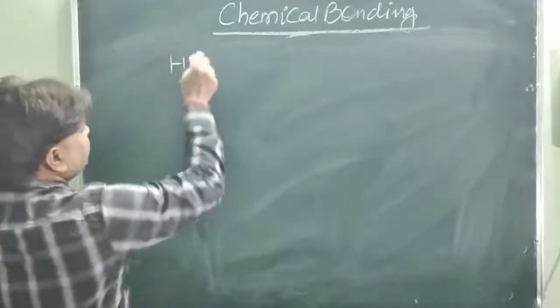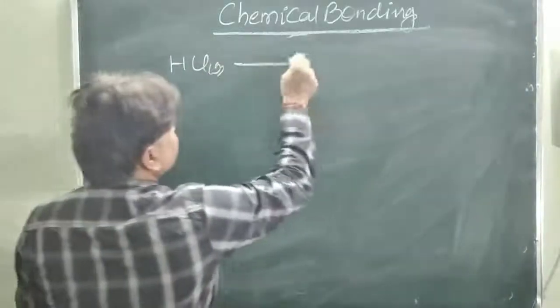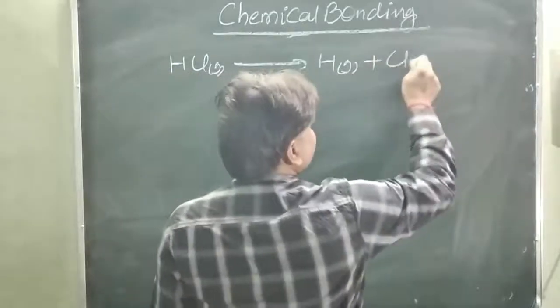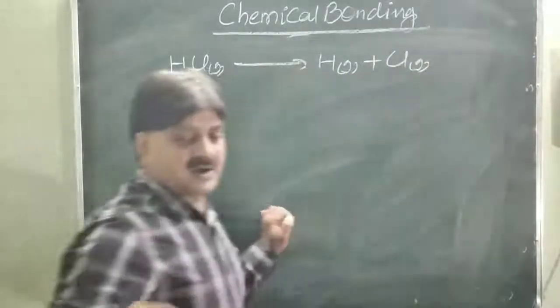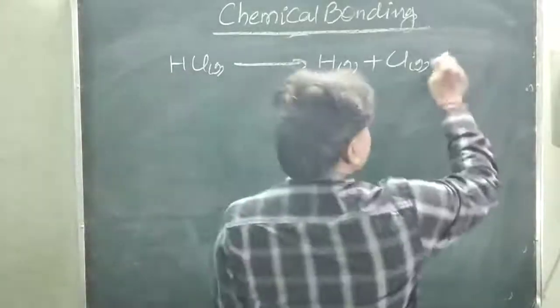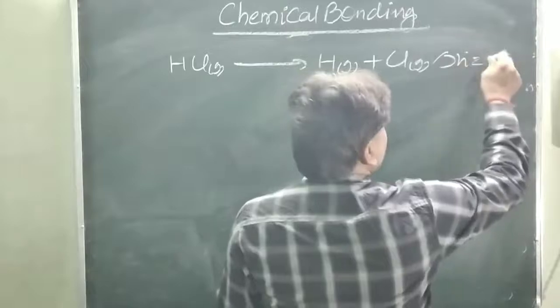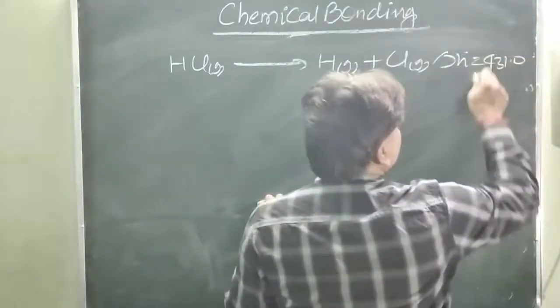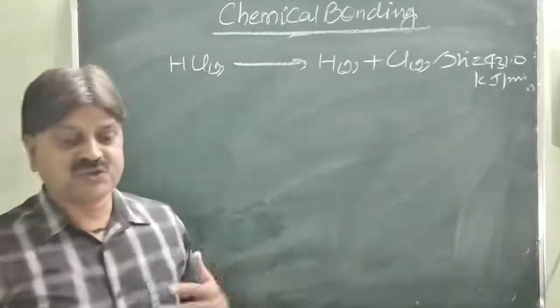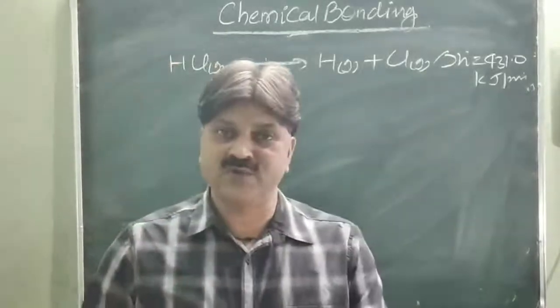Just like HCl gas dissociated into hydrogen gas plus Cl gas, 431 kilojoule per mole of energy is required. Delta H naught is equal to 431.0 kilojoule per mole. So this is the diatomic and the homoatom you have to see.